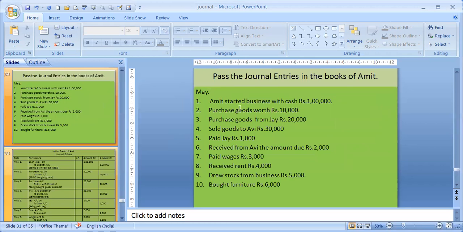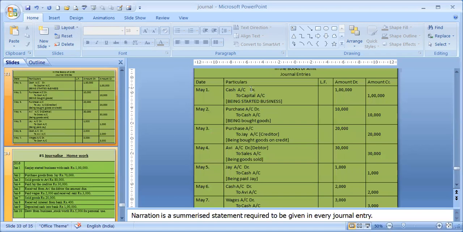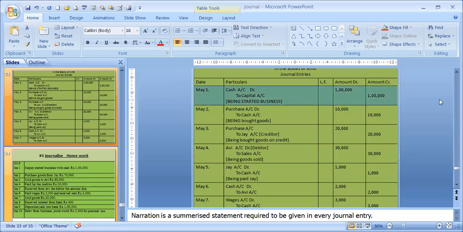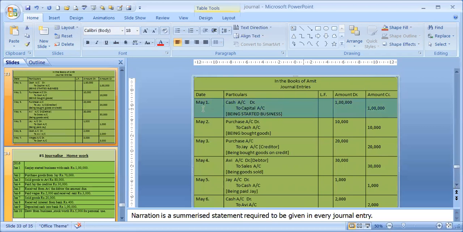Let's do this sum. Amit started business with cash, rupees 1 lakh. So the journal entry will involve cash and capital. Cash is increasing in the business, so cash account debit to capital account, 1 lakh. This is the way you will be writing, students. In the books of, first of all, you will write in the books of Amit, journal entries, in the format: date, particulars, ledger folio, amount debit, amount credit.